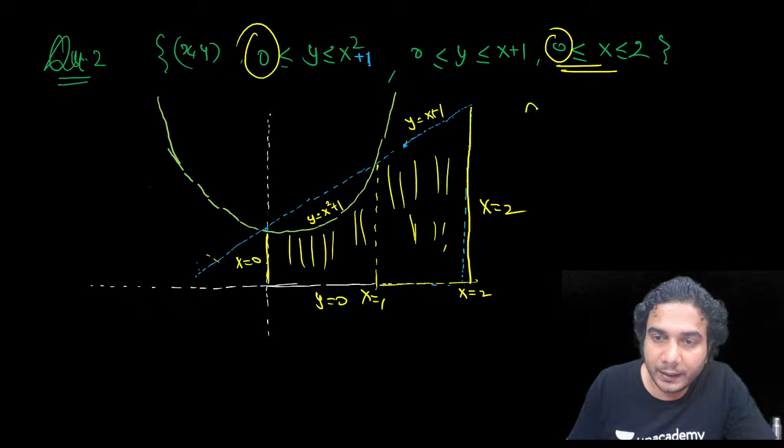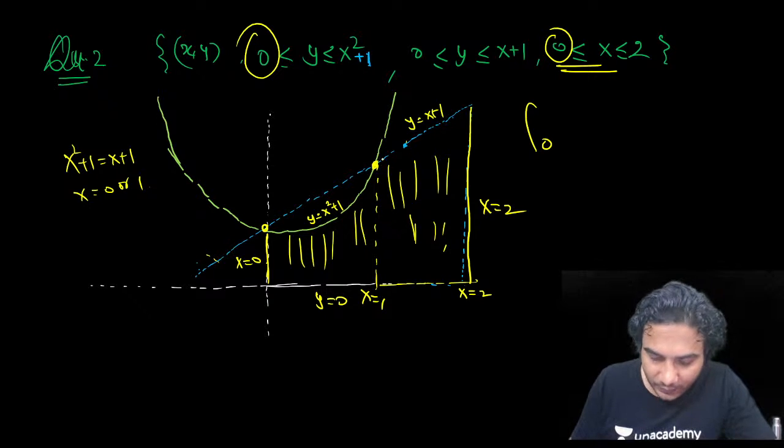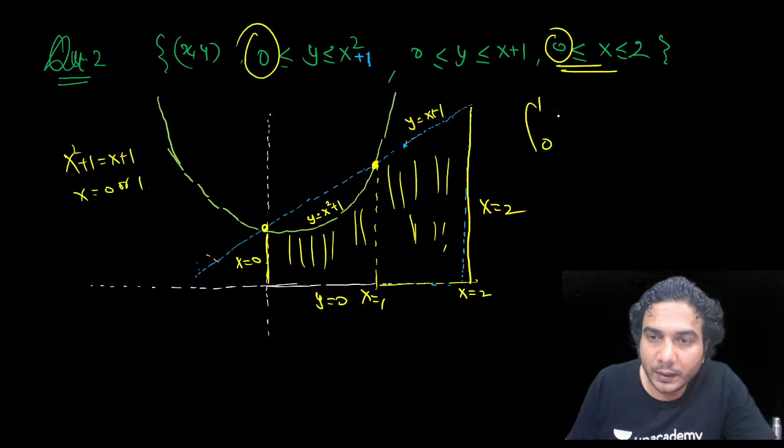So now if I write, then it is going to be 0. This point is 1, right? We can solve it easily. x square plus 1 is equal to x plus 1, so you can see x is equal to 0 or 1. 0 पे intersect कर रहा है और 1 पे intersect कर रहा है. Now you can write integral 0 to 1 of x square plus 1 dx, plus the integral of x plus 1.